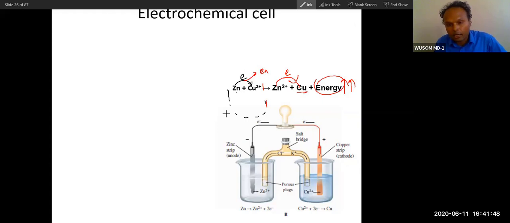But if you put zinc in one vessel and arrange a pathway for the electrons to flow, and put the Cu2+ in another vessel, and manage to exchange ions between the two vessels, electrons will flow because copper has very high sucking capacity. Copper will suck the electrons, and this flow of electrons will create electricity. Because of this electricity, a bulb will light. Did you understand this concept?